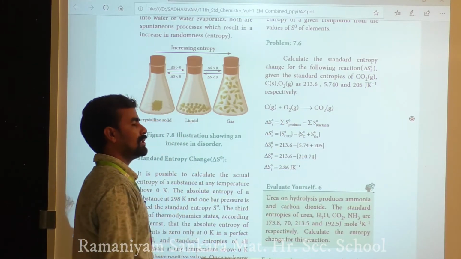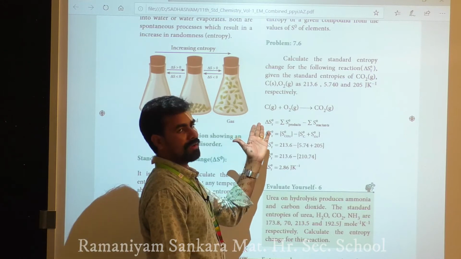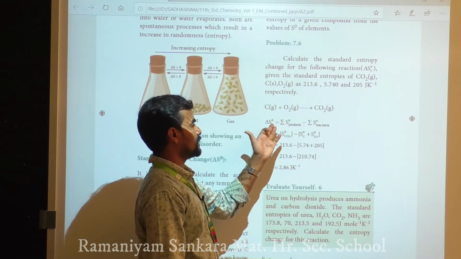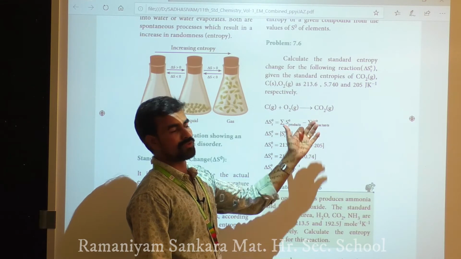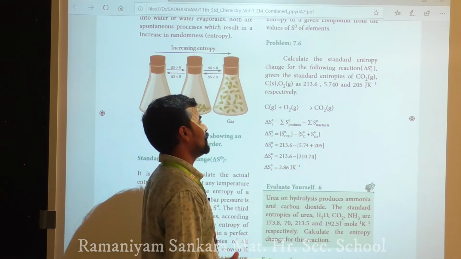We already know the formula: delta S naught is equal to the summation of S naught of products minus the summation of S naught of reactants.